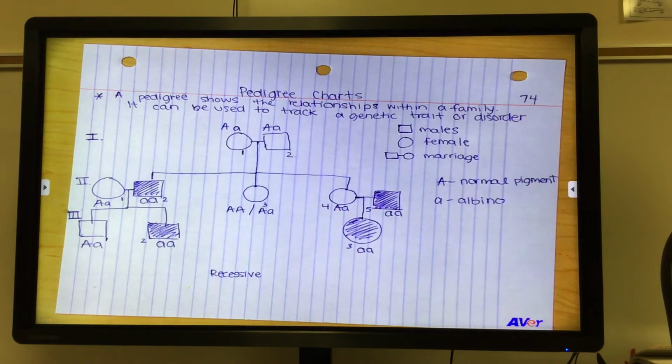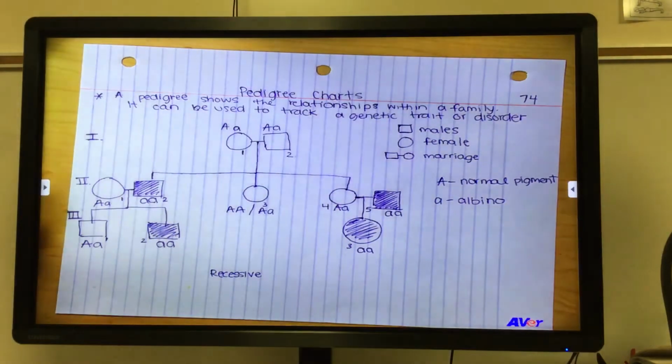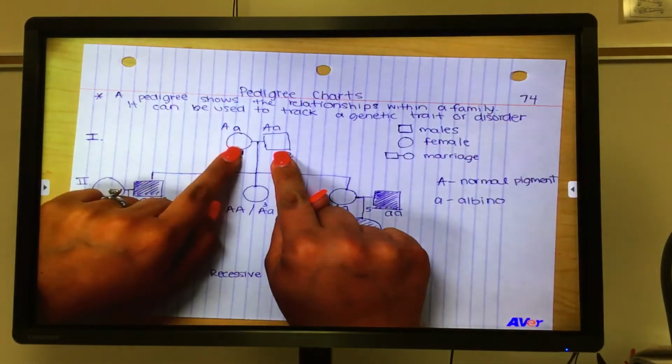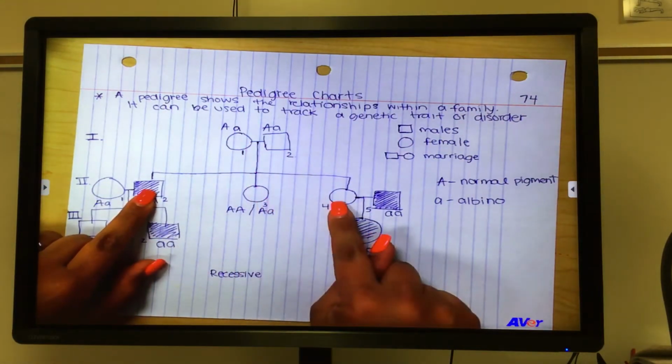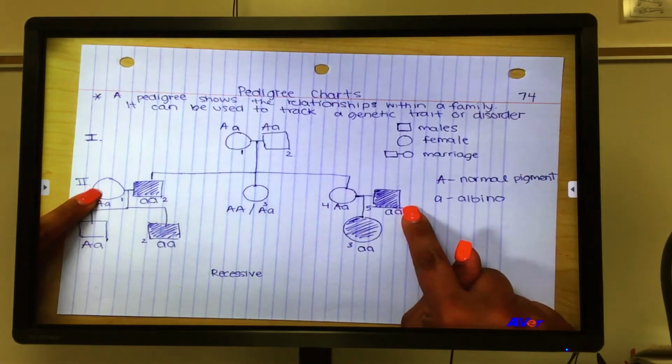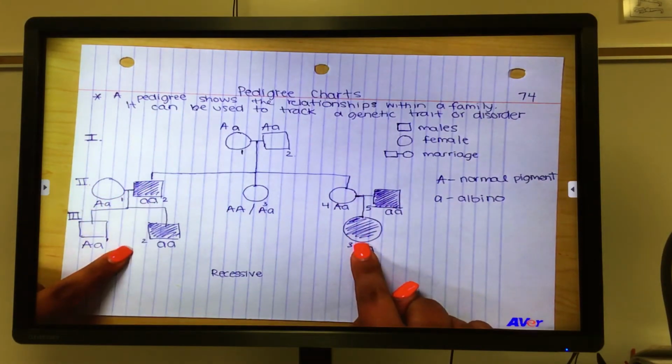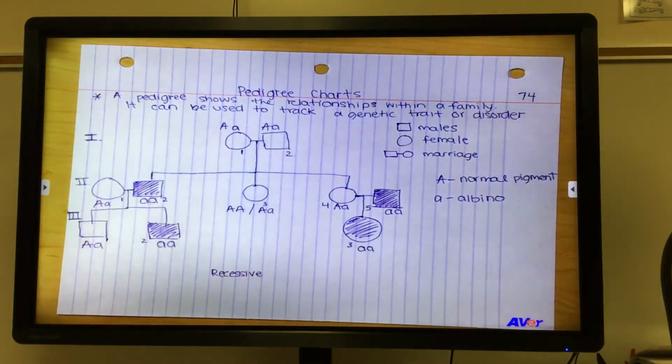So let me go over that all, summarize that all over again. You have a male married to a female. This is the marriage line. They have 3 children. The marriages are attached to them, and then they have children below. We have 3 generations shown here. Pedigrees can get very complicated, and you can show many generations.